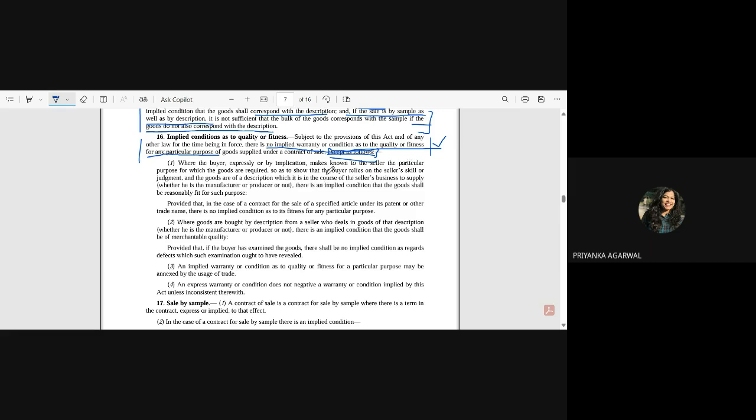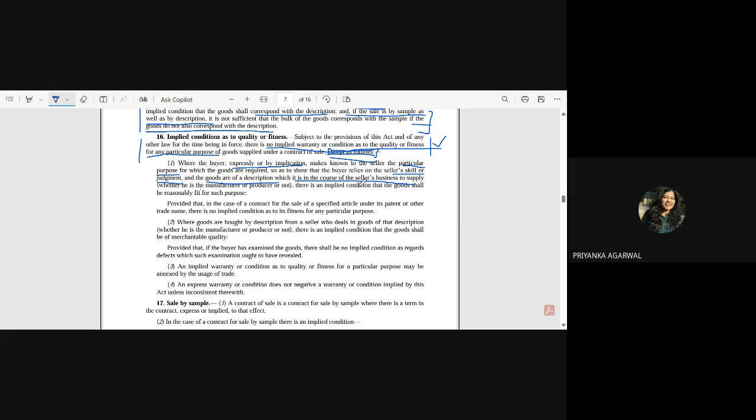So what are the criteria the law is giving? You have relied upon the seller's skill or judgment. You have stated to him, either in express words or by implication, the particular purpose for which you are buying, and the goods are of such a description which it is in the course of the seller's business to supply, whether he is the manufacturer or producer or not, that is irrelevant.